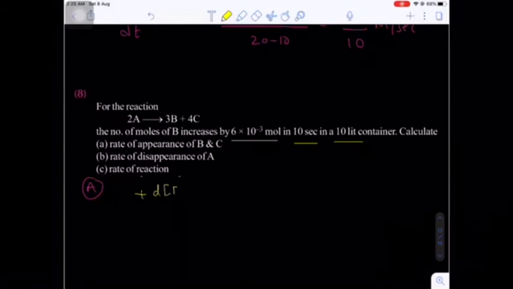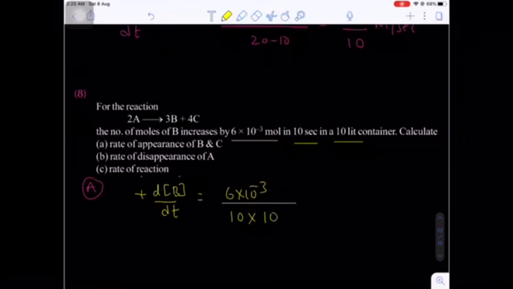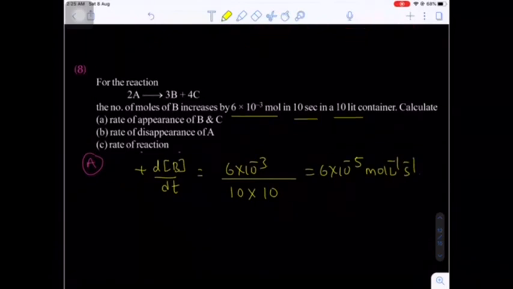That means finally how much the concentration of B increases, that is the rate of formation of B. It will be the number of moles increased, 6 into 10 raised to minus 3, divided by the volume of the container, which is 10 liters, and divided by the time taken, 10 seconds. So finally 6 into 10 raised to minus 5 moles per liter per second. This is the rate of formation of B.